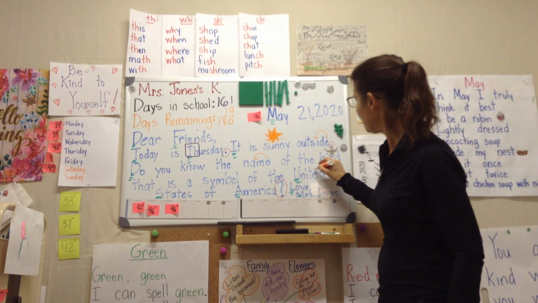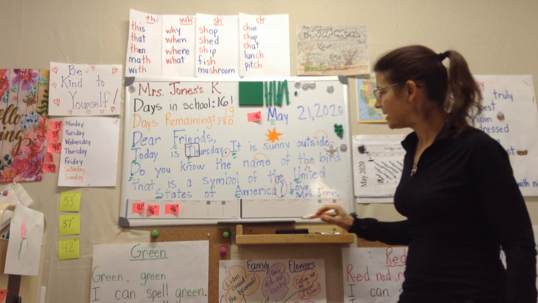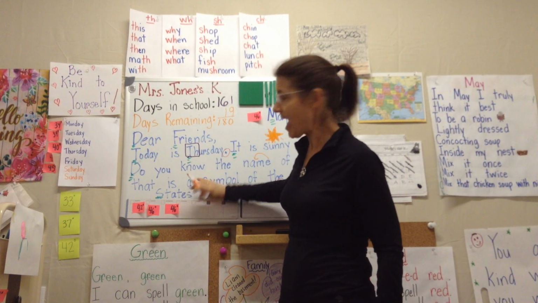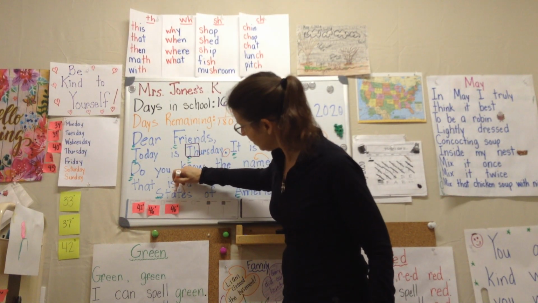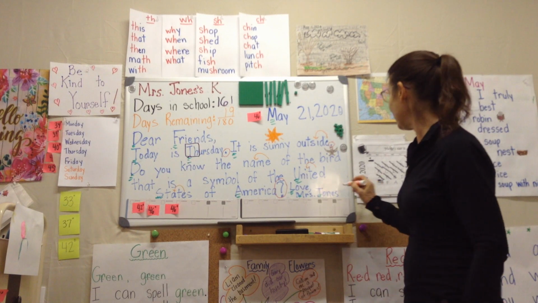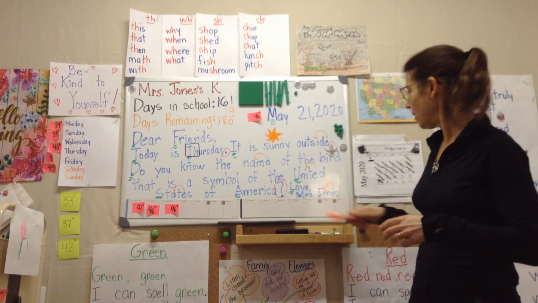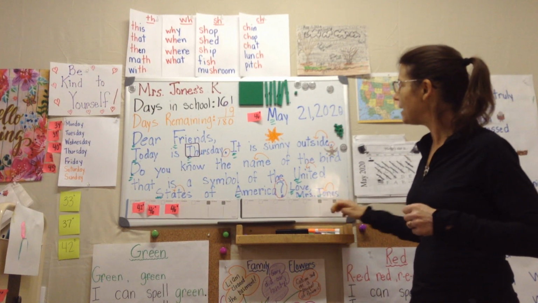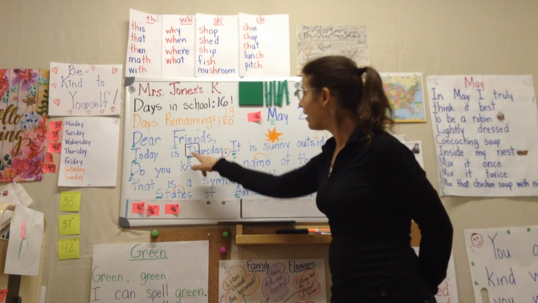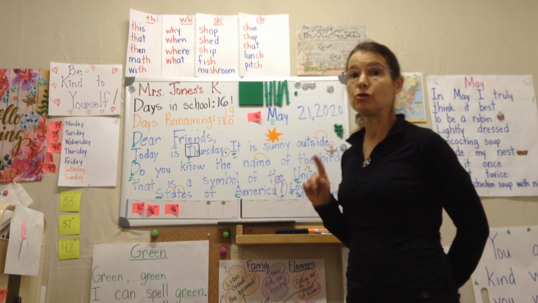United. Believe it or not, there would be an E if it was just unite, and that E would power up that I. Same with states. We take the S off, we have state, stay, A. That E powering up the A to say A. All right, and you know I never point this one out, but in Jones, the E powers up the O to say O. I always forget about that one, I think because I use my name every day. So we had lots of fun today looking for a digraph and then finding those magic E's to power up those vowels to make them the long sound.